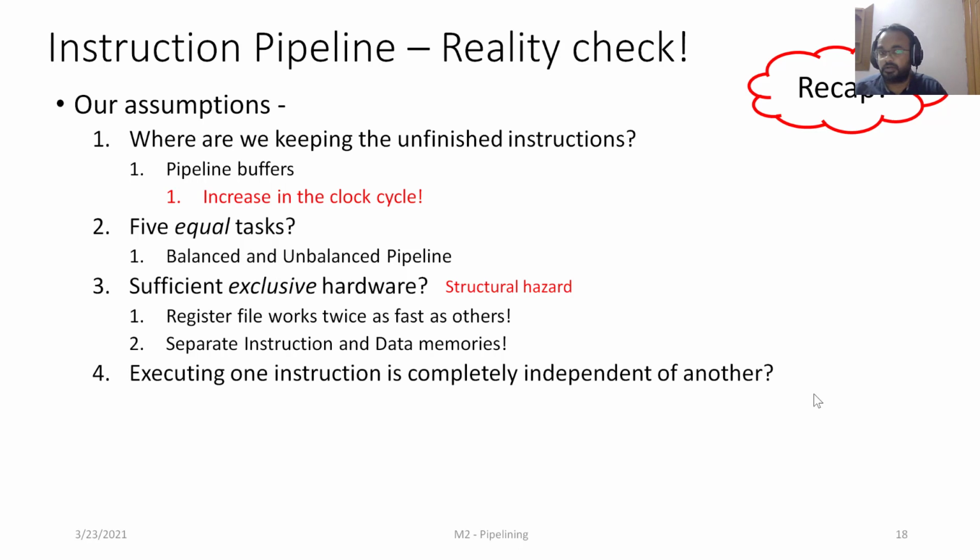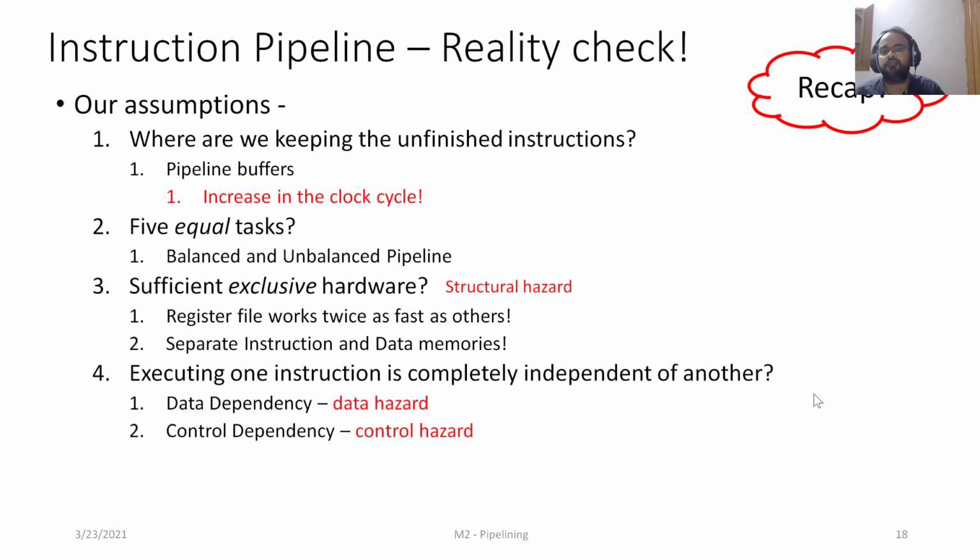But that's not the case with instruction execution. Accordingly, we have two possible hazard scenarios. One is because of data dependence among the instructions, which can lead to data hazards. The other is control dependence among the instructions, which can lead to control hazards.